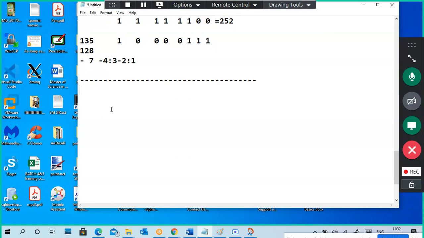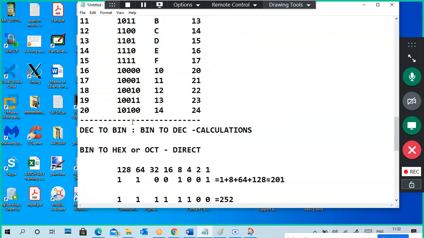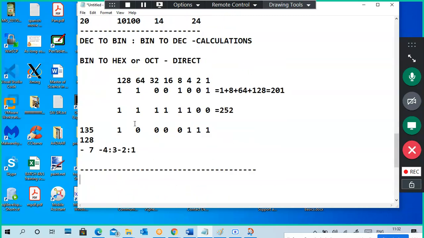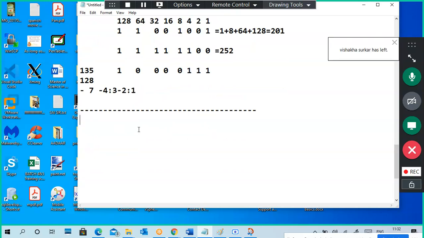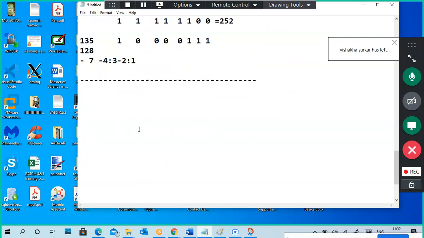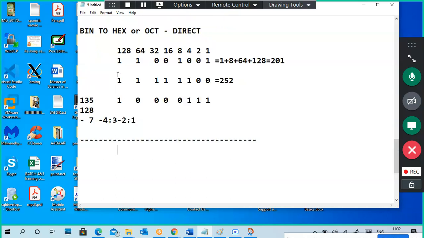So guys, this is about how to convert decimal to binary. And now how to convert binary to hexadecimal, and hexadecimal to binary. It is simple. I took the same example like this.